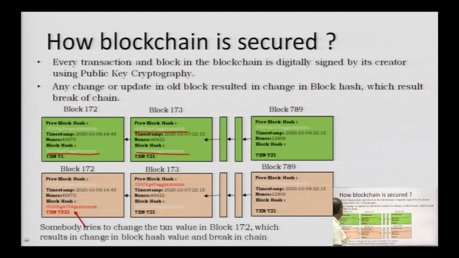Now, let us understand, I have blocks 172, 173, 177 depicted in different colors. Why? Because somebody here is trying to change transaction T1 to T1. So, the moment I change this value, this block hash value changes. Now, the moment it has changed, the previous hash value mentioned in block 173 is different from the block hash, and the moment we have a difference, this entire chain breaks. Now, what to do? Simply, the moment something goes bad, there is a mismatch.